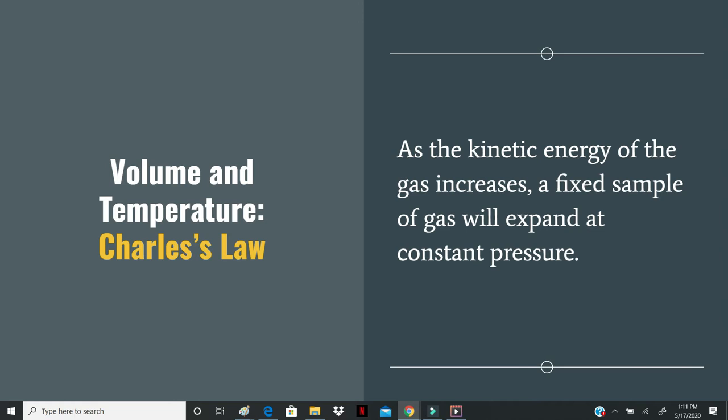This concept is known as Charles's law. The name of the law isn't very important, but how to use the law definitely is. Charles's law says as the kinetic energy of the gas increases, a fixed sample of gas will expand at constant pressure.